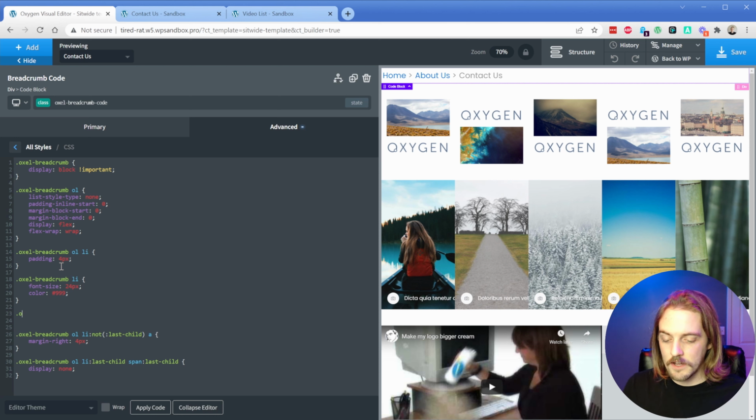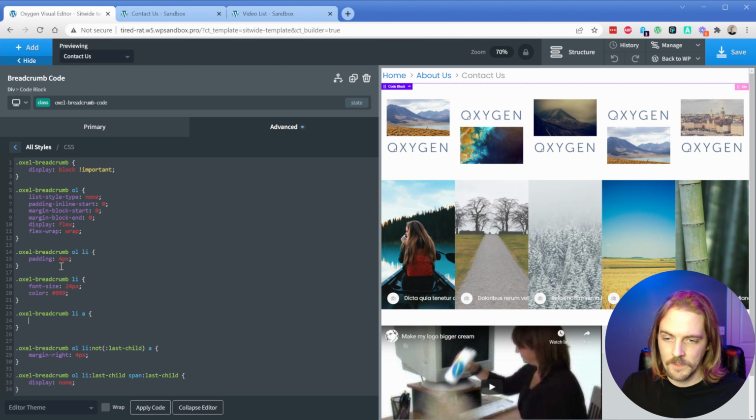So you need to go .oxy-breadcrumb li a like that. And then your color can be whatever you want for those A links. So I just changed it to the atomic green instead of the default blue links. And there you go. So that's nice and simple. Just take some basic CSS for that. Apply that code and you're good to go.